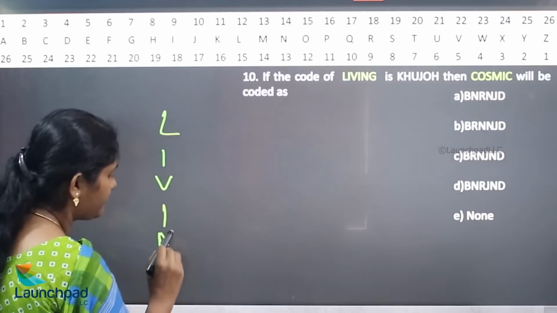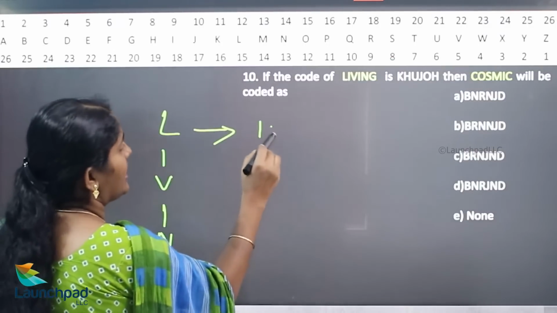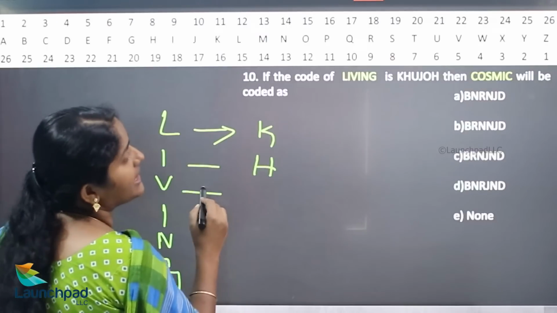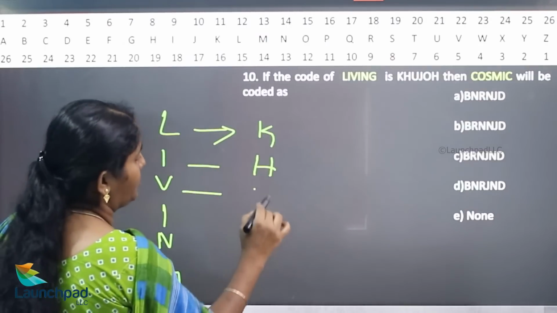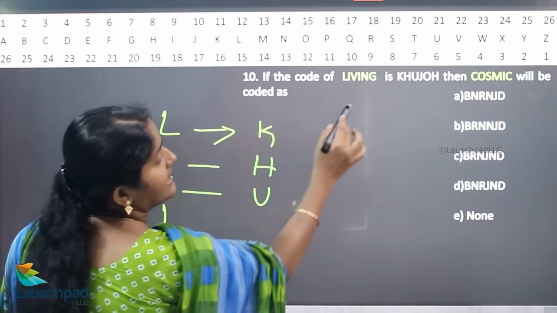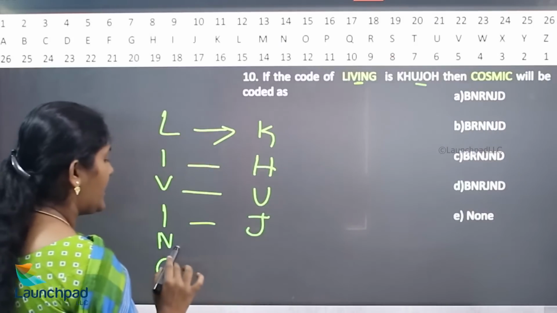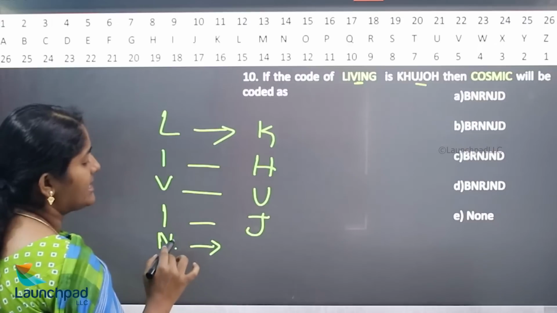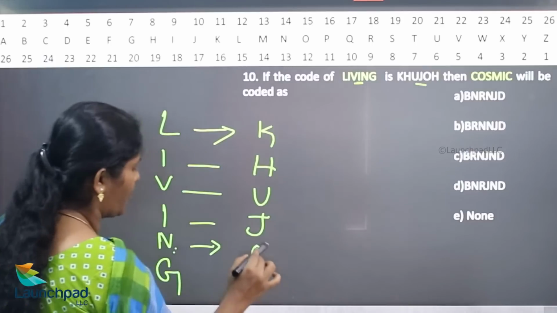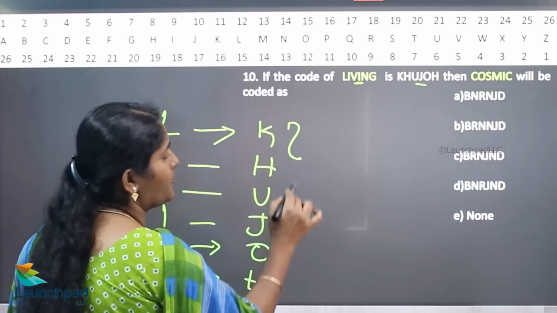Living. So the previous letter of L is K, the previous letter of I is H, and the previous letter of V is U. Now they are using J for I, and in N, the next letter of N is O. What is the next letter of G? H. They split it into two parts.